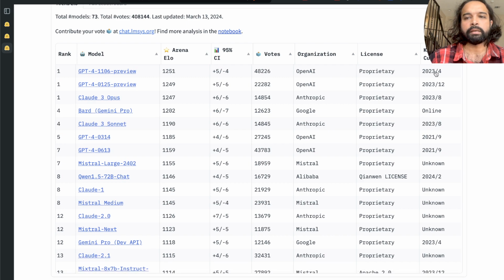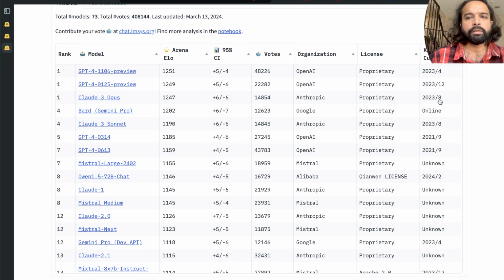As you can see, it also lists the knowledge cutoff, meaning the date up until which the data has been collected and used for training this model.